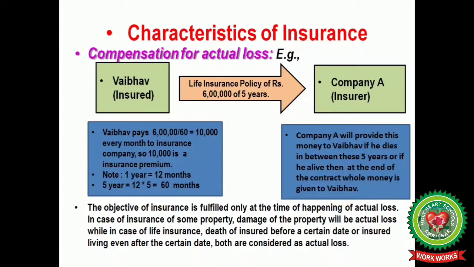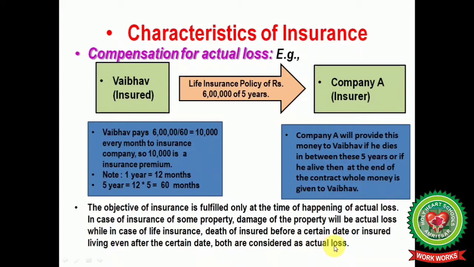So the objective of insurance is fulfilled only at the time of happening of actual loss. In case of insurance of some property, damage of the property will be the actual loss, while in case of life insurance, death of the insured before a certain date or the insured living even after the certain date, both are considered as actual loss.